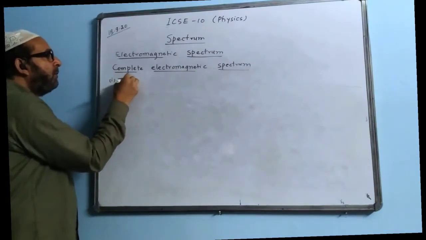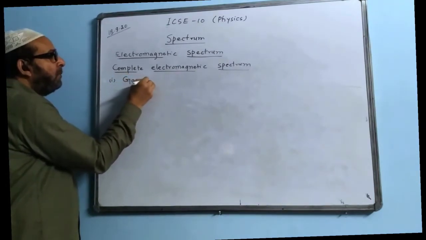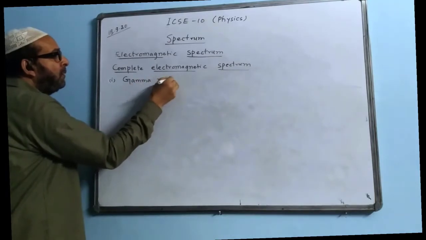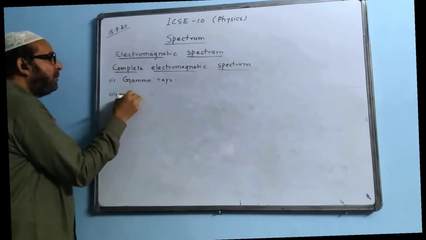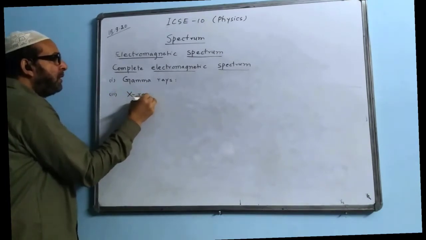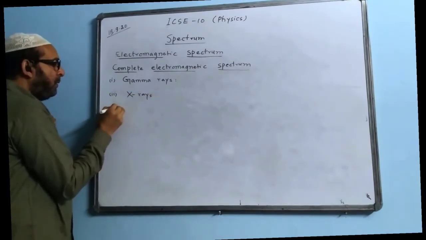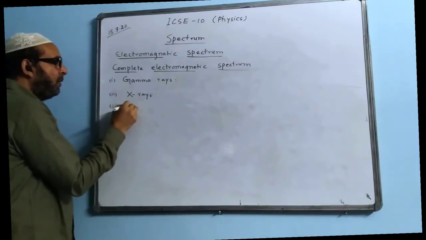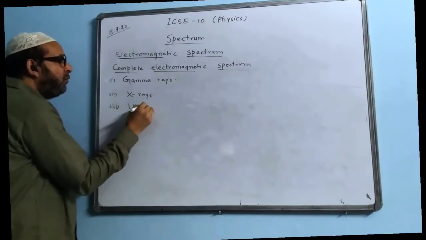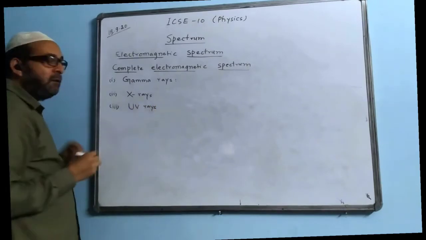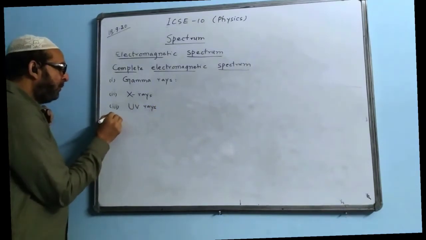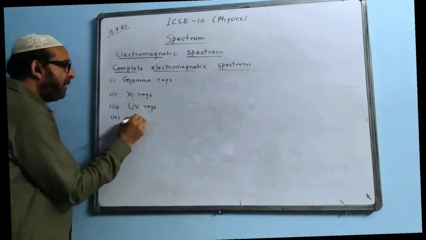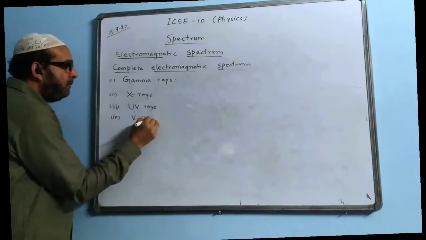First one will come gamma rays. Second one will come X-rays. Third comes UV rays. UV means ultraviolet rays. UV full form is ultraviolet. Fourth one is visible light.